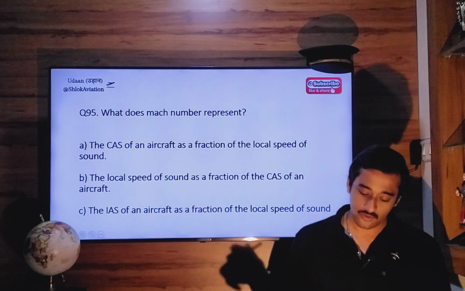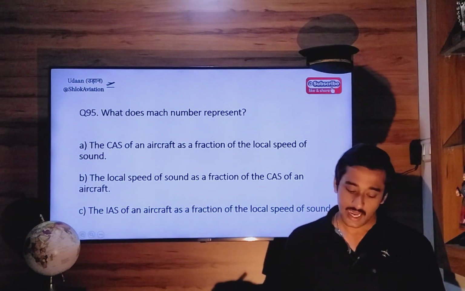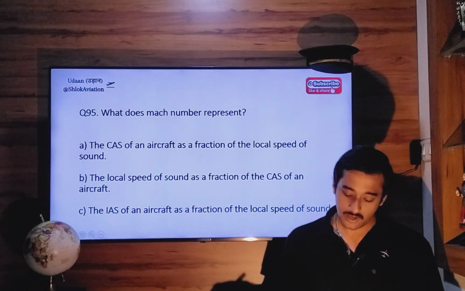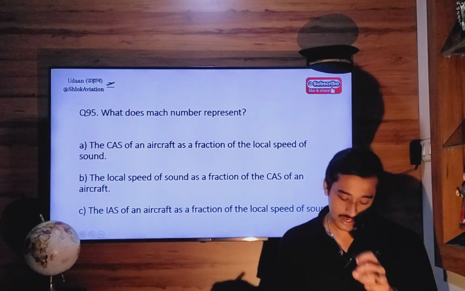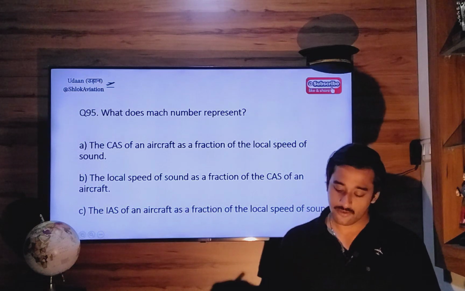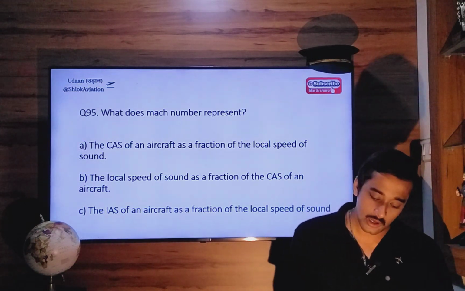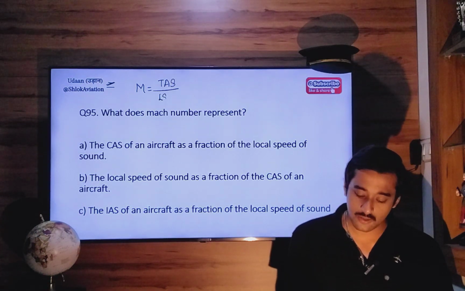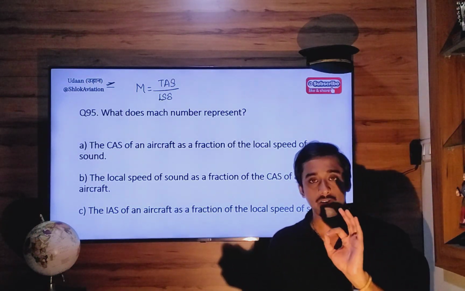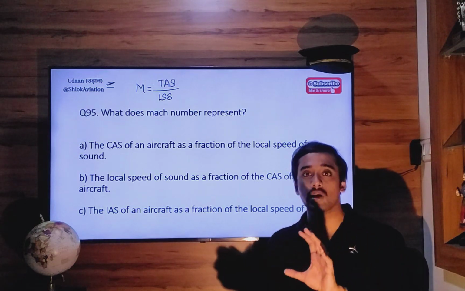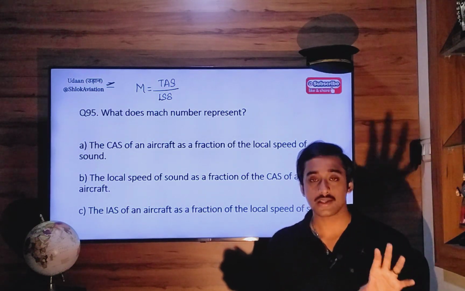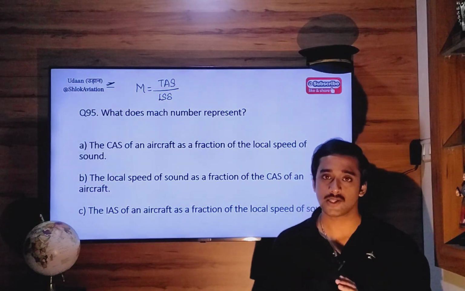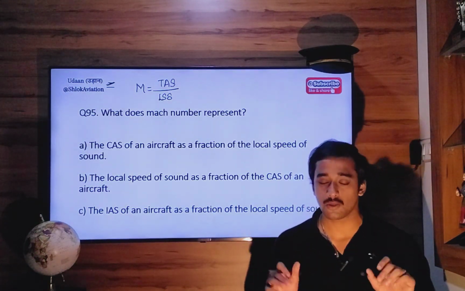Next, question 95. What does Mach number represent? Calibrated airspeed of aircraft as a fraction of local speed of sound. Local speed of sound as a fraction of calibrated airspeed of aircraft. Indicated airspeed as a fraction of local speed of sound. Now we all know that Mach number equals the true airspeed of your aircraft divided by local speed of sound. Mach number is the true airspeed of your aircraft with respect to local speed of sound. So we are making a comparison between the true airspeed of the aircraft and the local speed of sound.